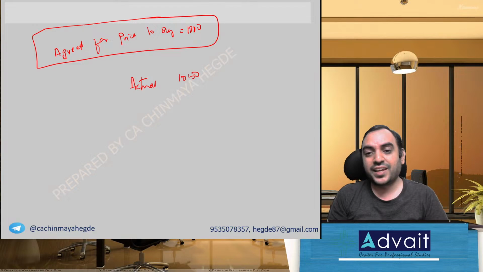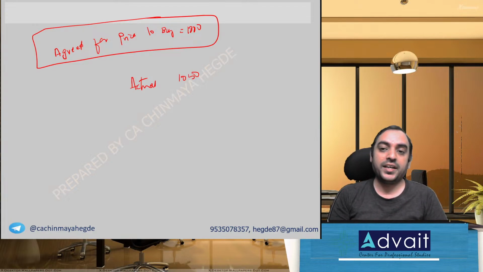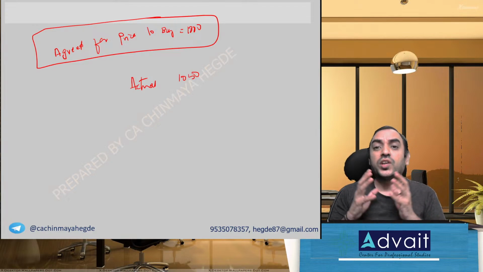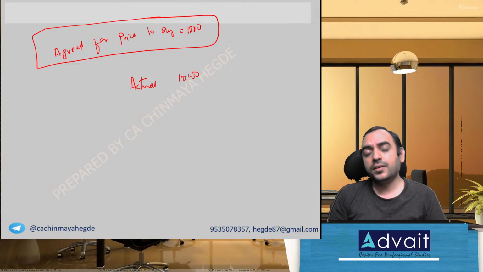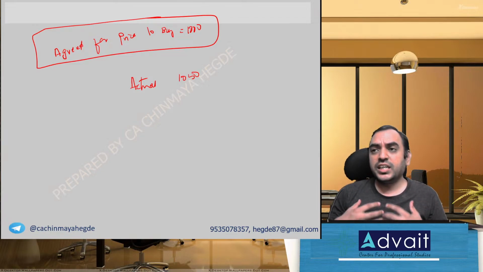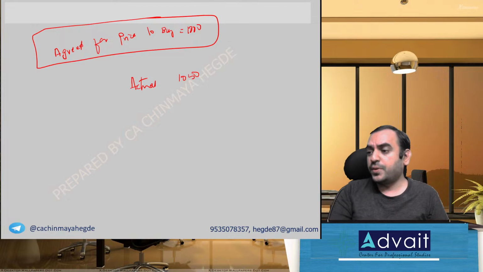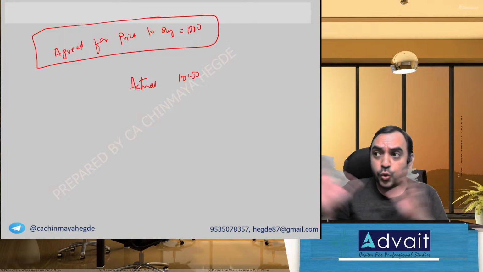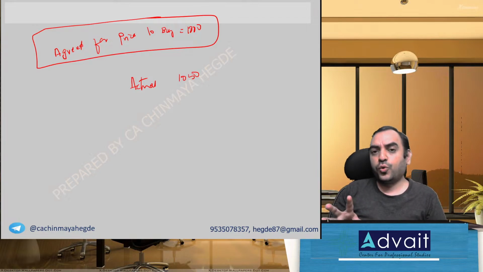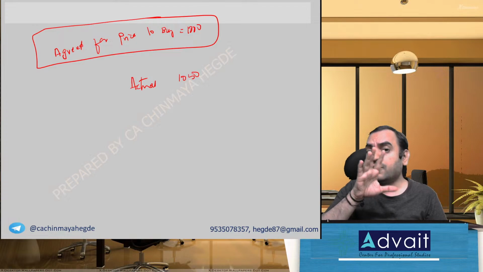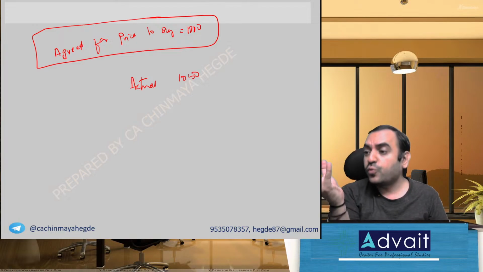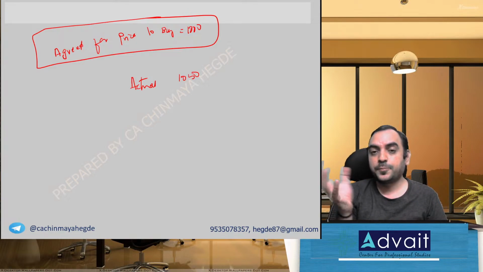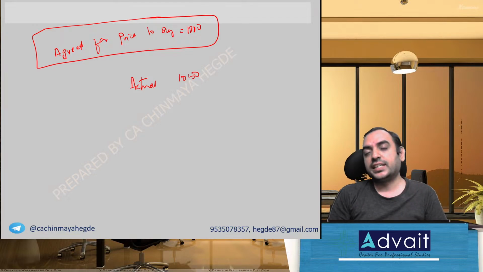What is the purpose of calculating levered and unlevered beta? The purpose is more relevant in the merger chapter, because if I want to value a company which takes a loan, but I don't want to know their impact of loan. I don't want to have the value of the company when the loan is there. I want to know the pure value of business. Okay, or maybe one more use case scenario.